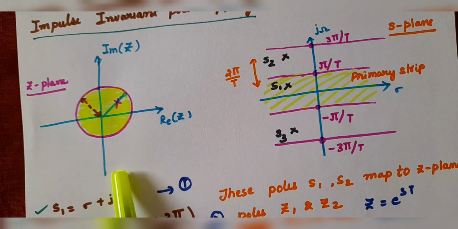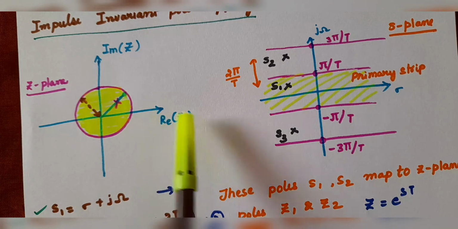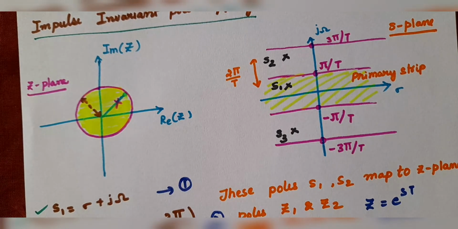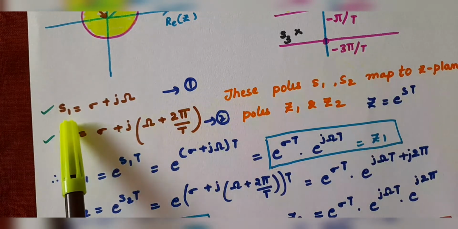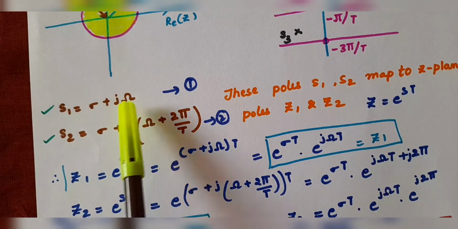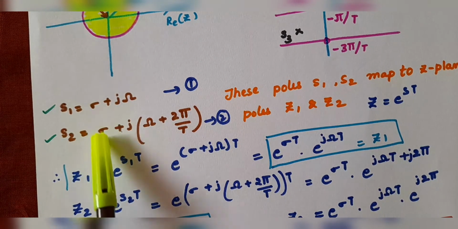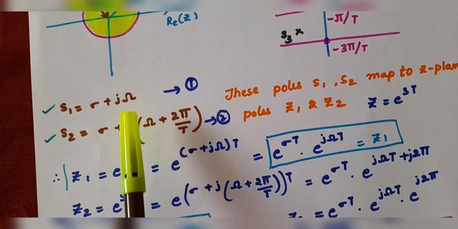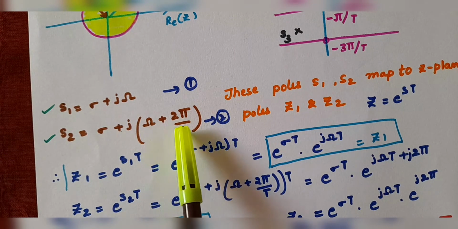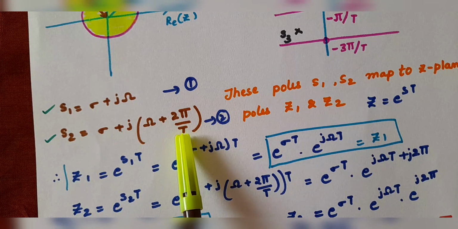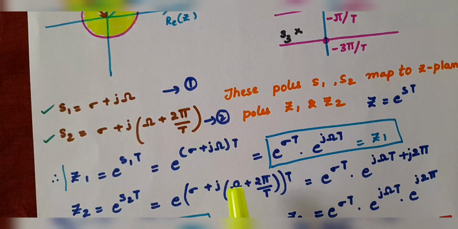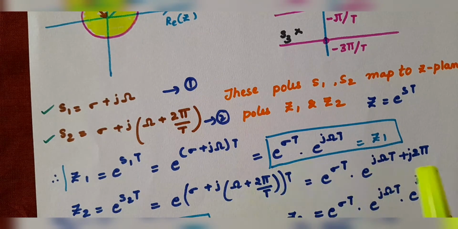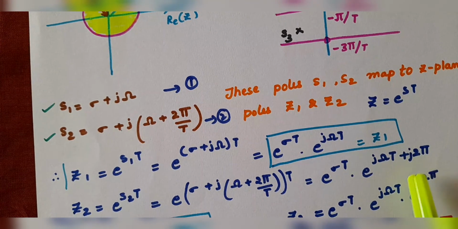This is the Z plane; the Z plane axes are real of Z and imaginary of Z. If you take two poles, S1 is equal to sigma plus j omega, and the second pole S2 has the same real part sigma, but its omega is separated by 2 pi by capital T. These two poles S1 and S2 are mapped into the Z plane as Z1 and Z2 using impulse invariant.